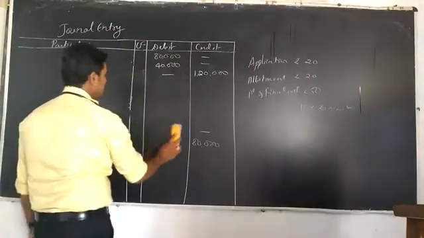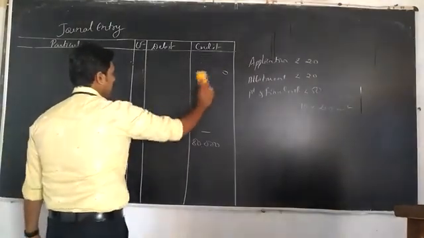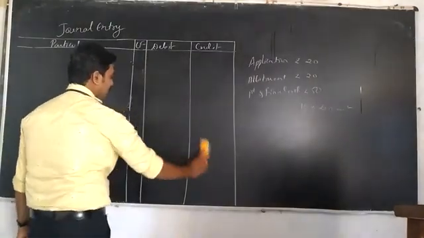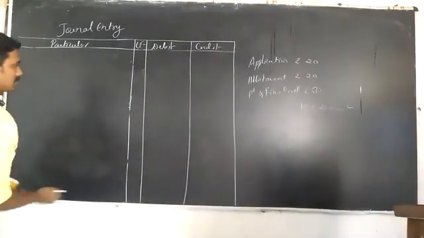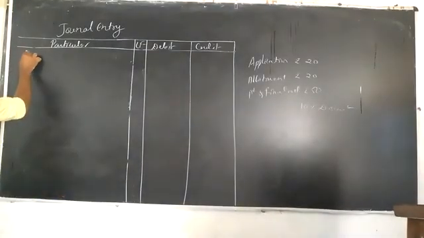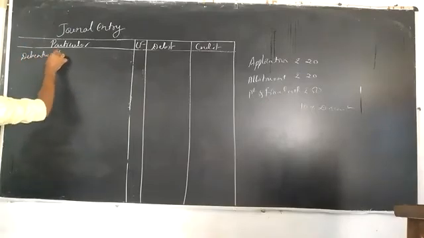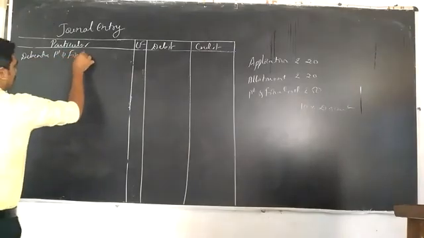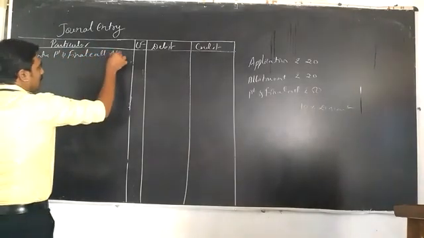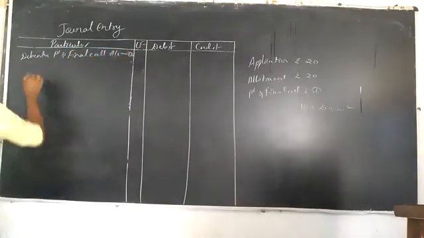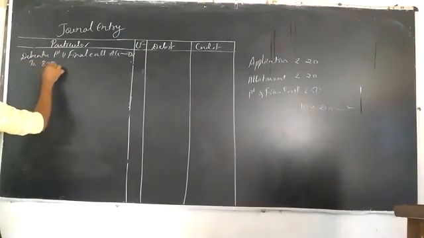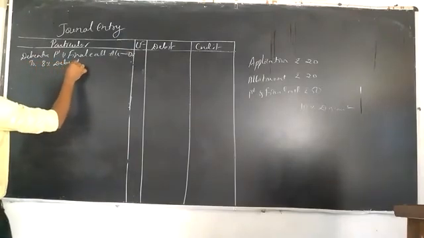After that we are receiving the first and final call money, so bank account is debited to first and final call account. That's all. So debenture first and final call account debited to 8% debenture account.